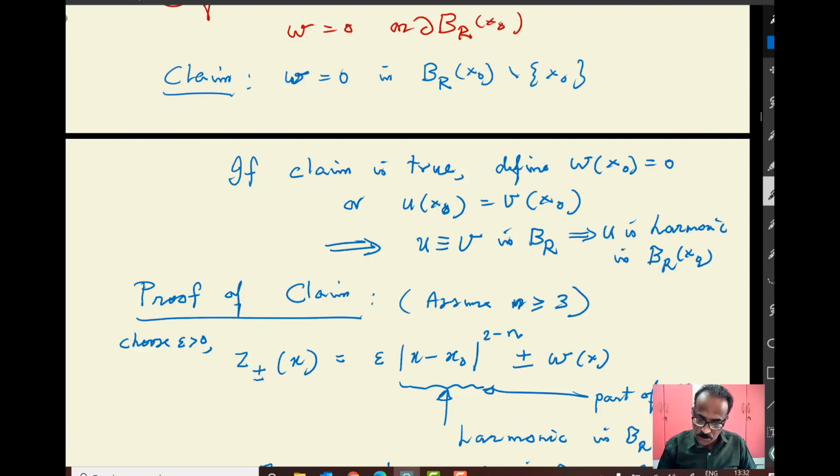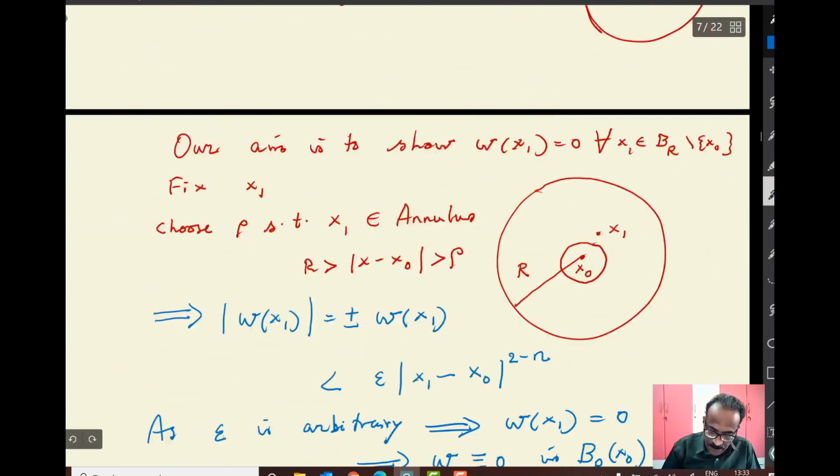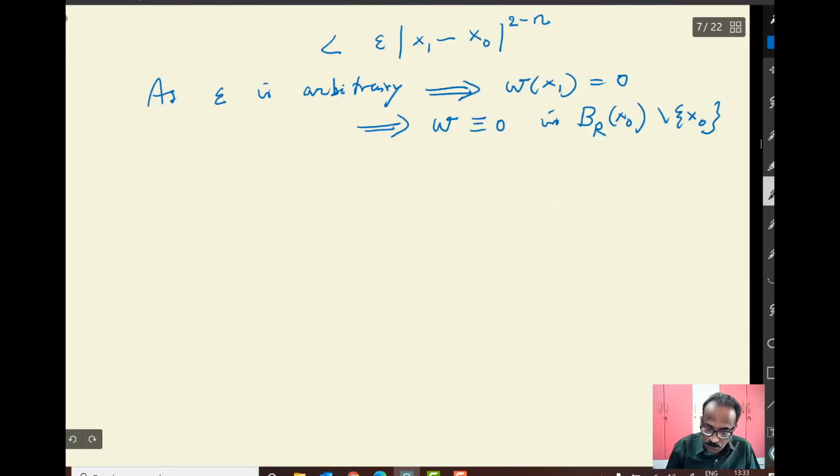And then we have already seen that if that's the case, we conclude the claim. If W equals 0, then I can define W of x0 equal to 0 and u(x0) equal to v(x0). Okay, so that's the important proof of this.